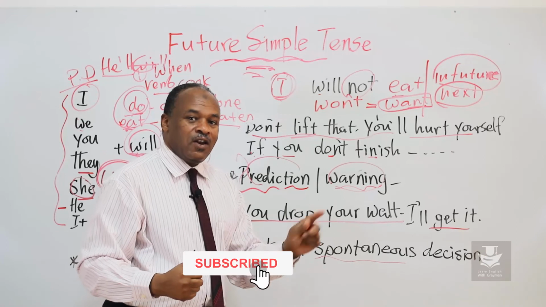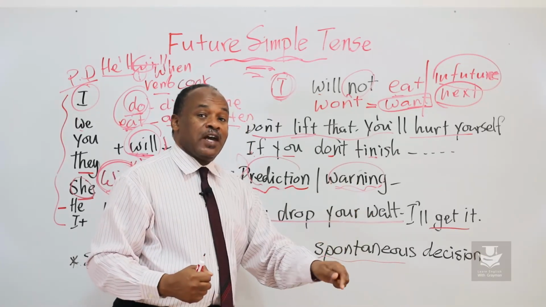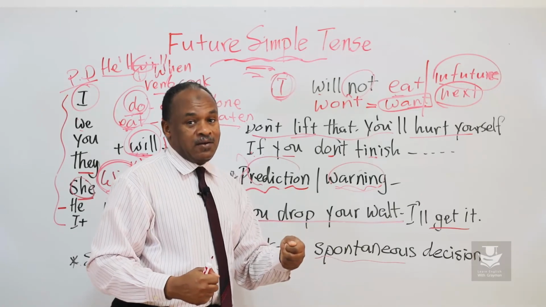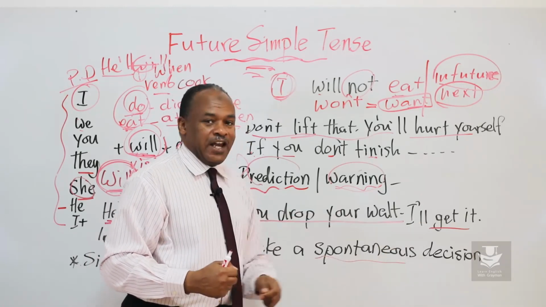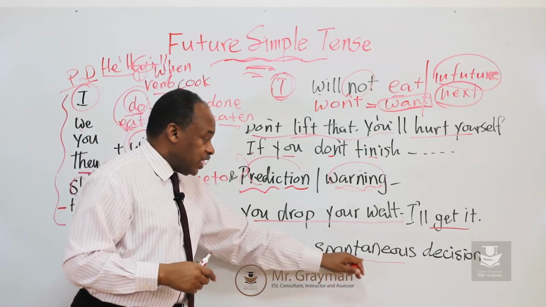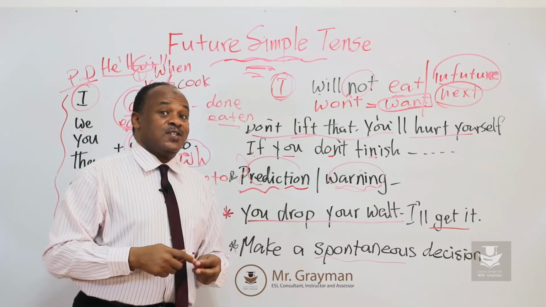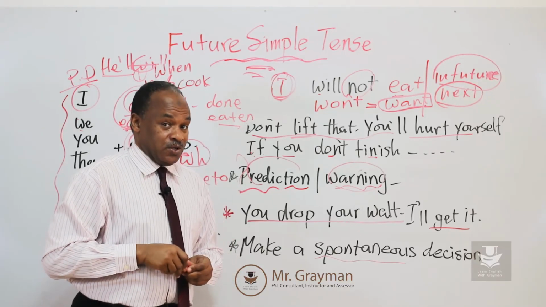When did you decide? When you saw that thing drop from that guy, you decided to help him out. So you say, I'll get it. It's called a spontaneous decision. You decide to help at that very moment.